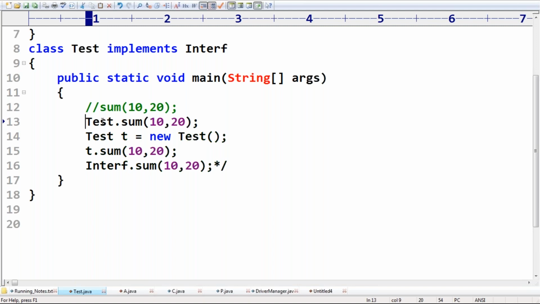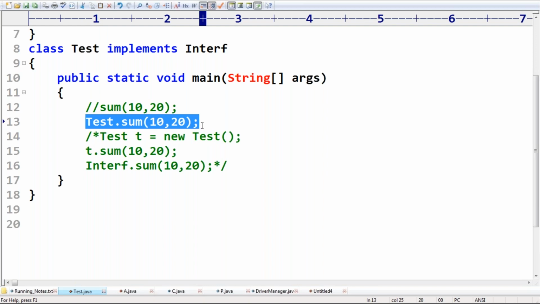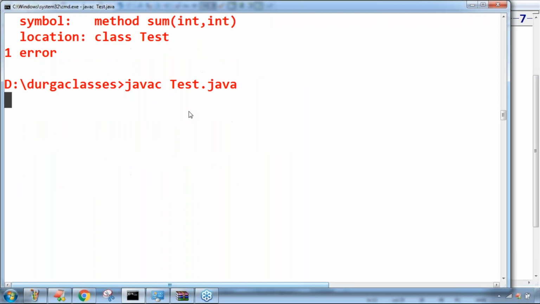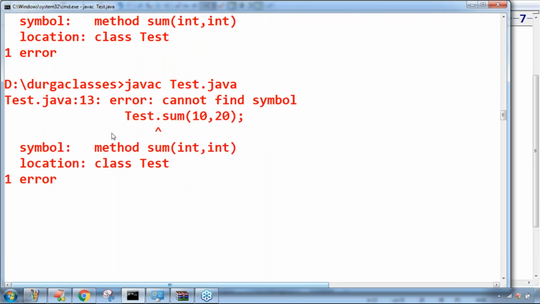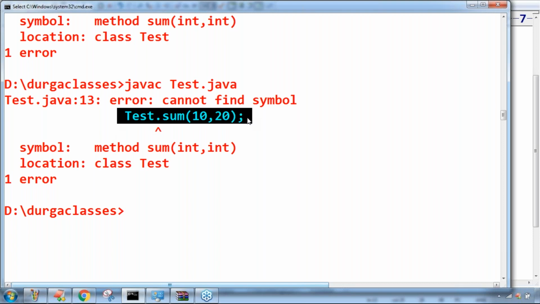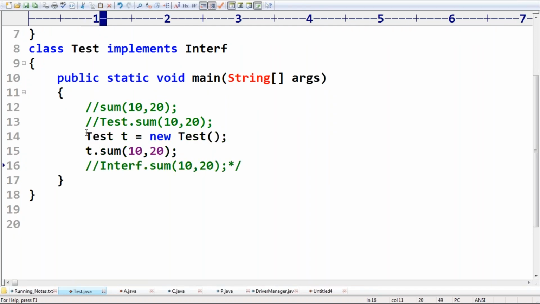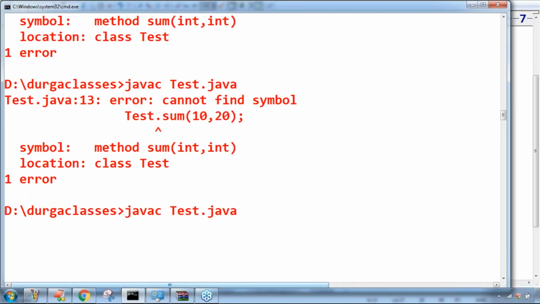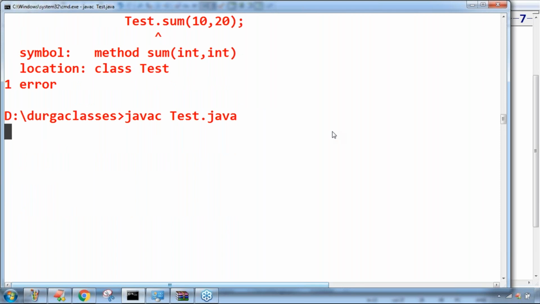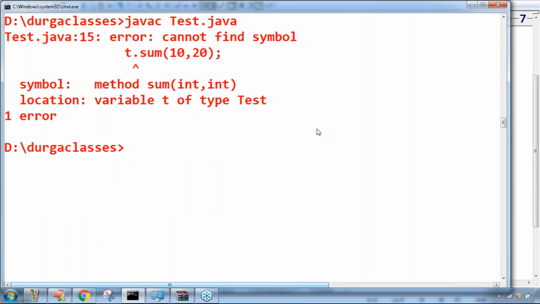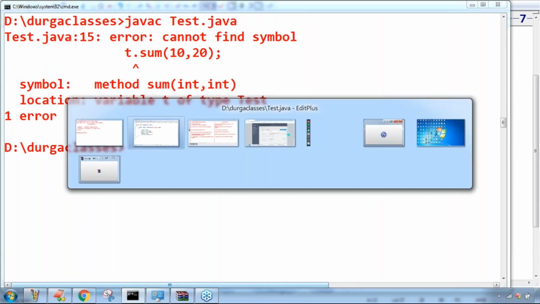Now observe Tester.sum. It is a static method, so by using the class name I'm calling it. Now also you will get the same problem: Tester.sum, cannot find symbol. Remember this one. Now Tester t = new Tester(); t.sum. Now also immediately you are going to get cannot find symbol. That method I'm unable to find.